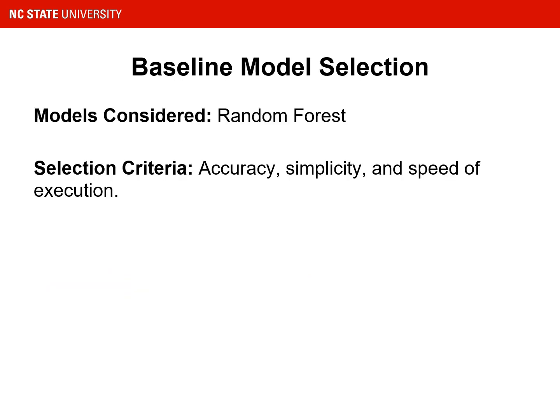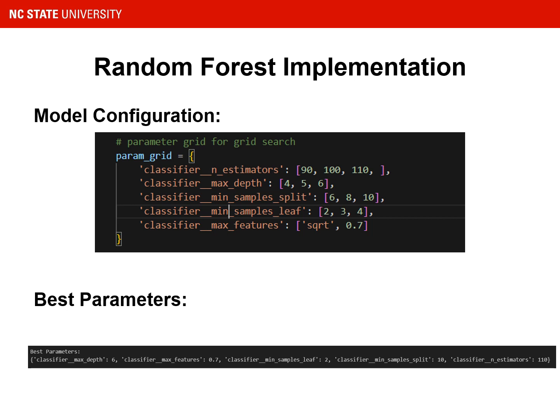So the baseline model we selected was random forest. We selected this due to its accuracy, simplicity, and speed of execution. A random forest builds multiple decision trees during training and it outputs the class that is the mode of the classes. A random forest is versatile and it naturally handles the missing values and maintains accuracy for large databases.